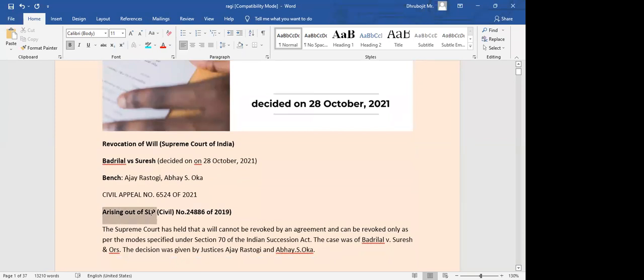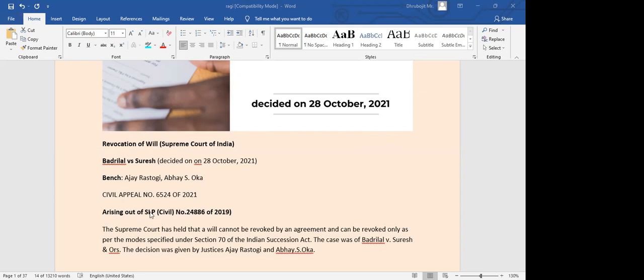Now this is arising out of a special leave petition, SLP as in special leave petition, civil number, this of 2019. Now it's just one case, right? Why do we have 2 different numbers? Can anyone guess? SLP means special leave to appeal, a special leave petition basically. Why do we have 2 different numbers for one single case? Was it appealed twice?